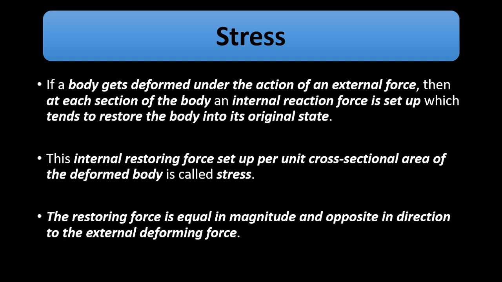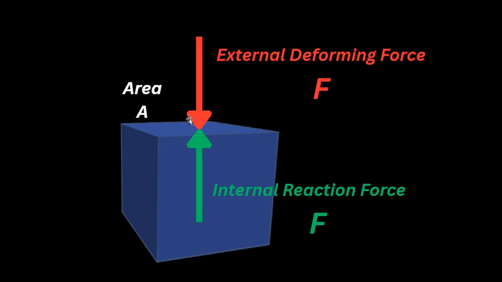Stress is the internal reaction force per unit area which is generated in response when a force is applied on an object. Both the external acting force and the internal reaction force are equal in magnitude and opposite in direction.